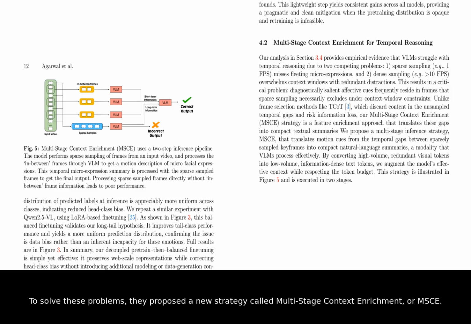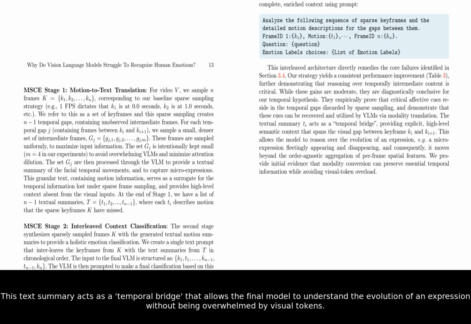To solve these problems, they proposed a new strategy called Multi-Stage Context Enrichment, or MSC. Instead of just feeding the AI a bunch of raw images, this system uses a two-step process to bridge the temporal gap. One AI model looks at the in-between frames and creates a detailed text summary of the facial movements it sees. This text summary acts as a temporal bridge that allows the final model to understand the evolution of an expression without being overwhelmed by visual tokens.